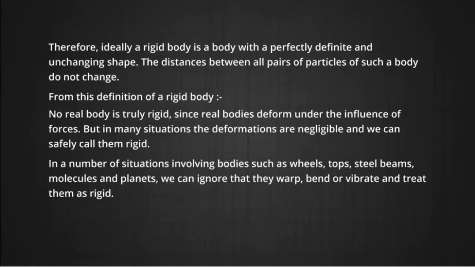But in many situations the deformations are negligible. In many examples involving bodies like wheels, tops, steel beams and planets, we can ignore that they warp, they bend or they even vibrate. We can consider them to be rigid under all circumstances.